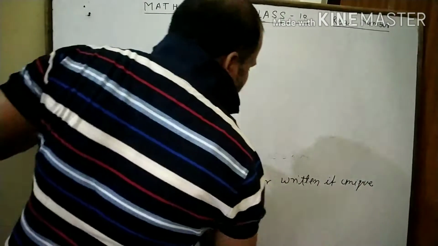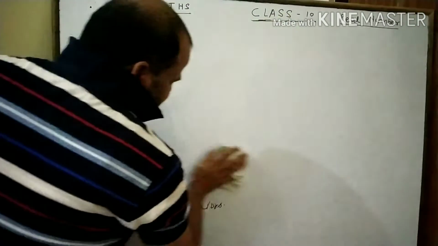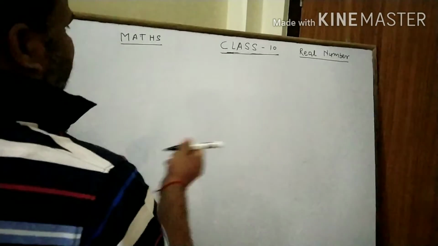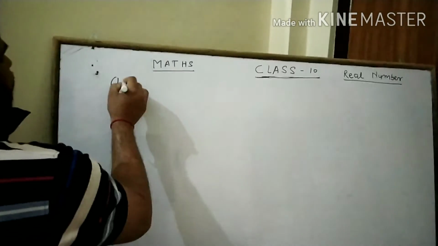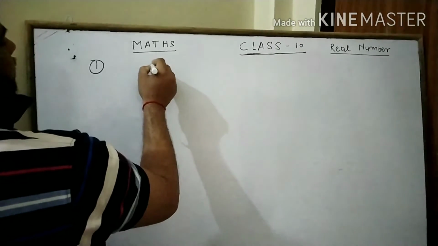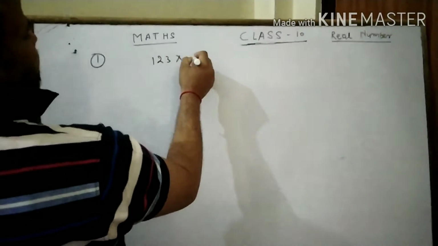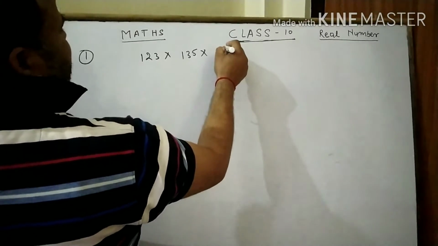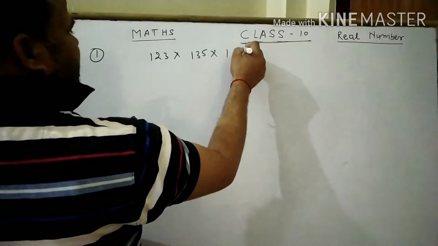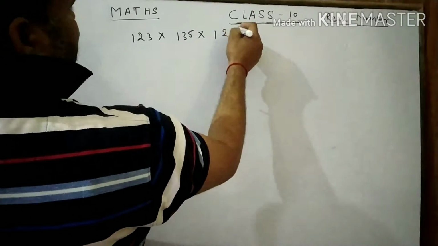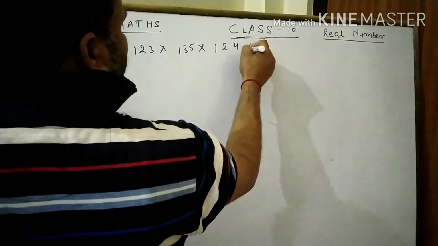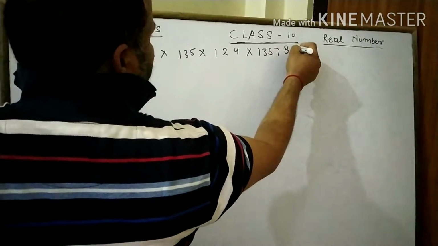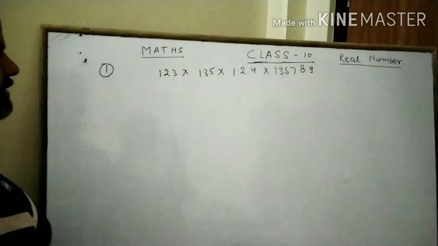Suppose, because in our board examination it is an MCQ type of question, then it may be possible. Suppose in a question it is 123, 135, 124, 1, 3, 5, 6, 7, 9 are written.